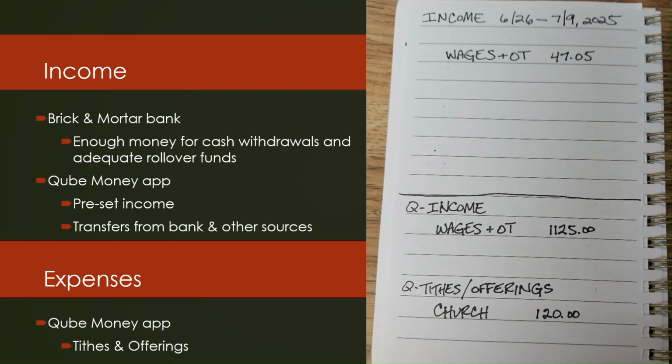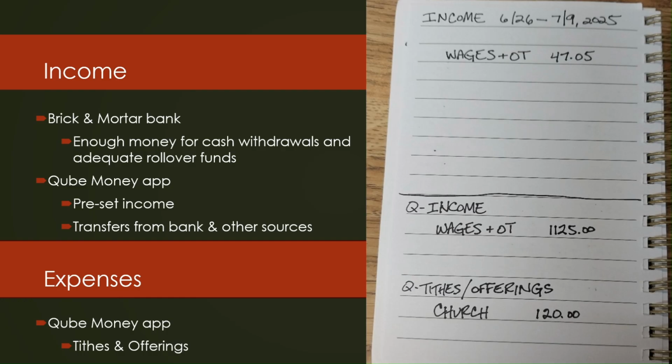At the top I've got my brick and mortar bank, which is just a local place that I can go to and use the drive-through and use their ATM and everything. And I want to make sure that there's enough money from my paycheck to cover cash withdrawals that I want to do during this pay period, and also having an adequate rollover fund at the end, which I usually try to keep at about $100.